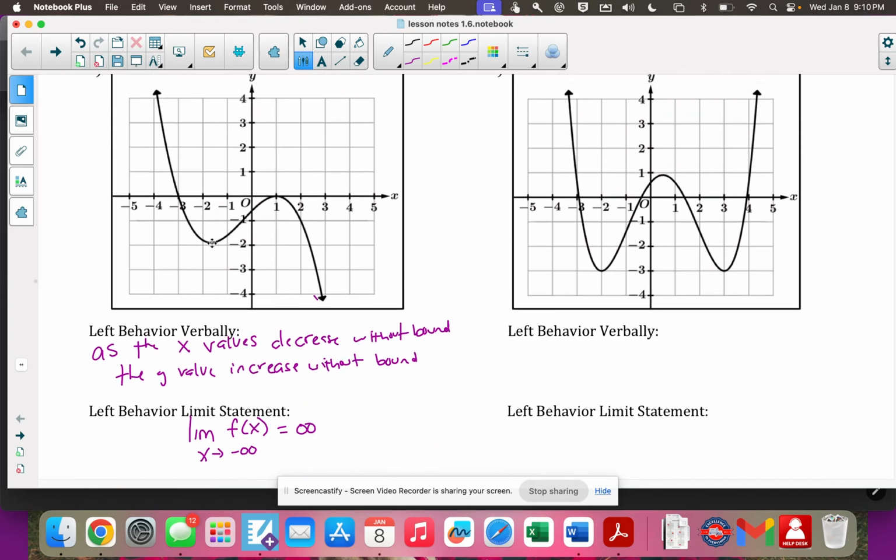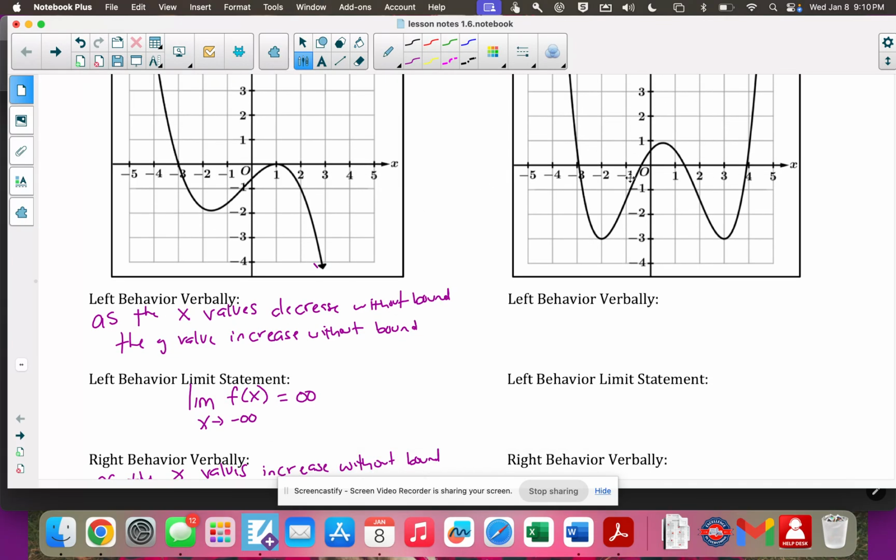Okay, so that's an odd function, right? Because, 1, 2, 3, that's an odd function. This one's an even function because both ends are pointing in the same direction. Okay, so the left, verbally again, as the x decreases without bounds, the y value increases without bounds.